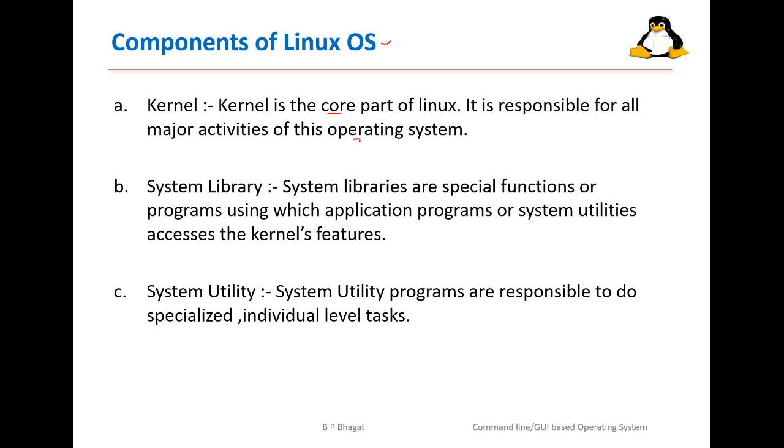And system libraries, which are special functions or programs using which the application programs or the system utilities access the kernel's features. Then system utilities, these are nothing but programs which are again responsible to do specialized or individual level tasks.